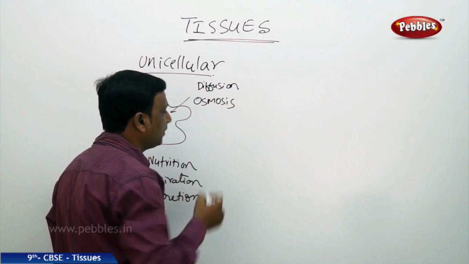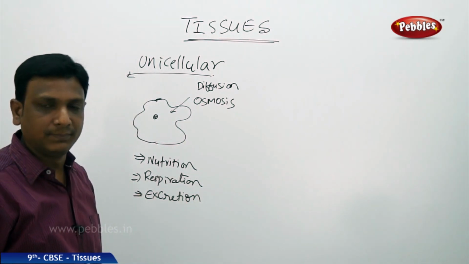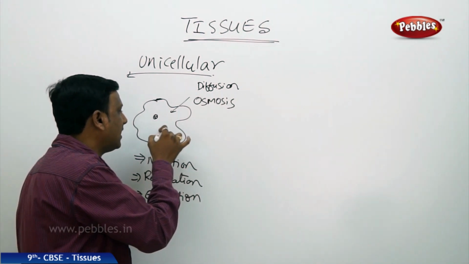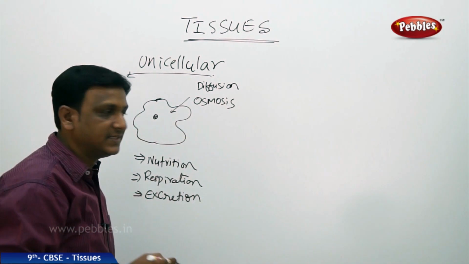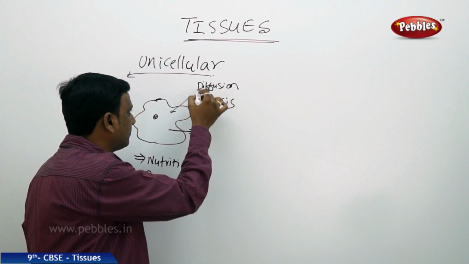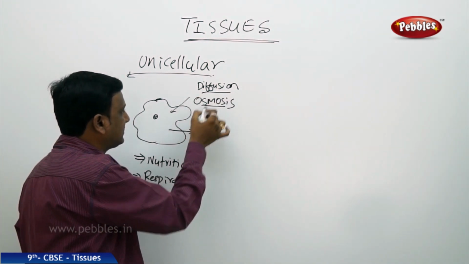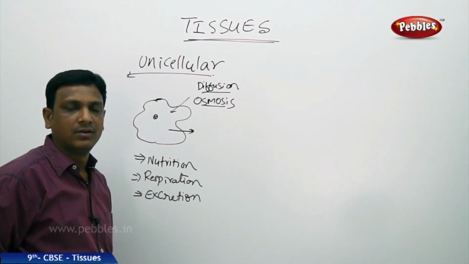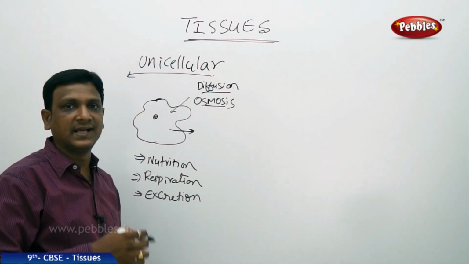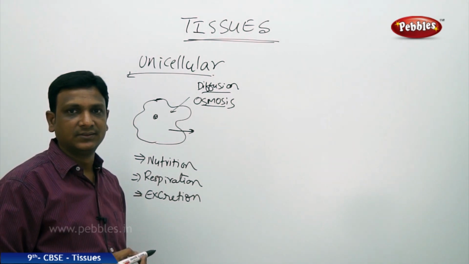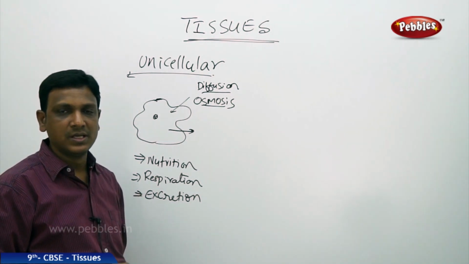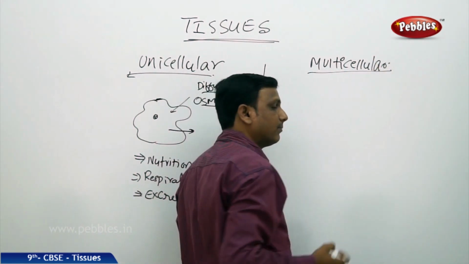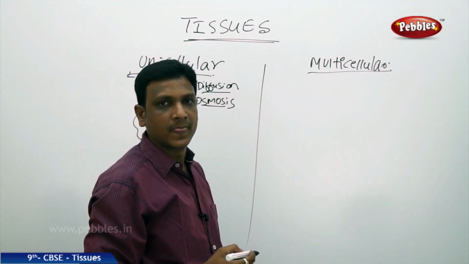These simple physical phenomena help these organisms obtain materials from the environment and send out waste materials, even excretion, by the same phenomena, diffusion and osmosis. So they do not require anything else in addition to this, as they are made up of only one cell, unicellular. Now let us see the case of multicellular organisms.